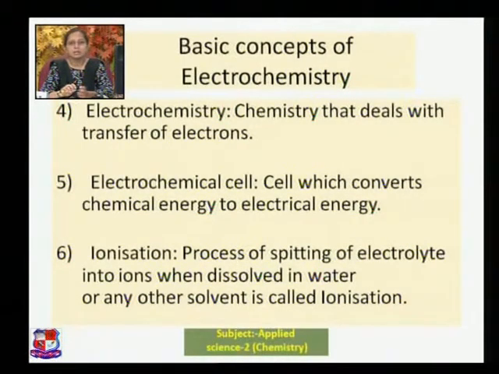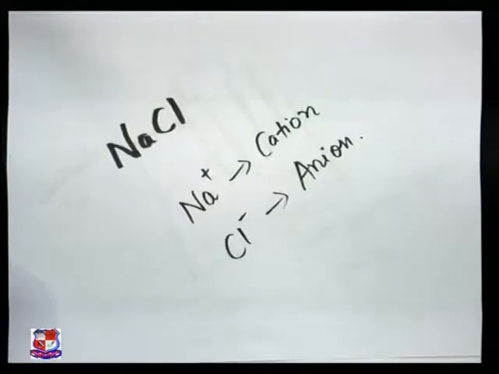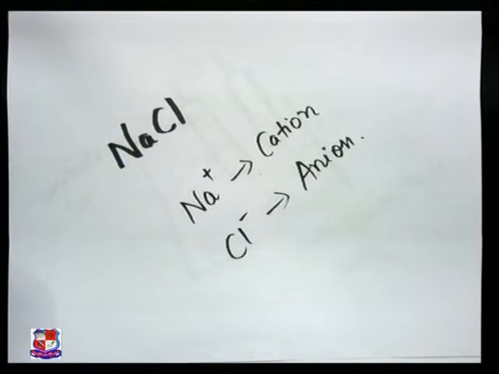Then we have seen ionization. Ionization is the process of splitting of electrolyte into ions when dissolved in water. For example, suppose I have NaCl. What happens if I dissolve NaCl salt into water? It forms Na+ and Cl- ions.